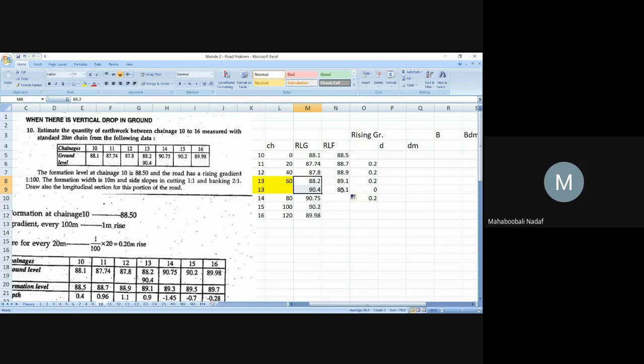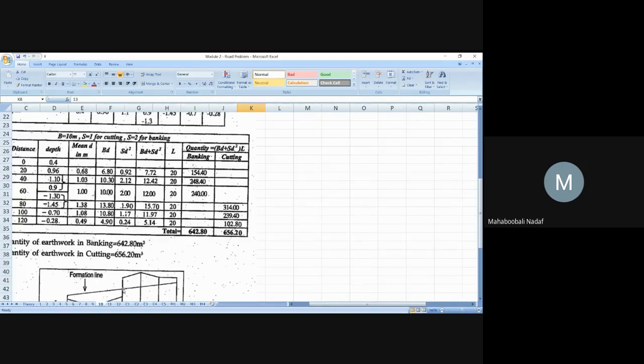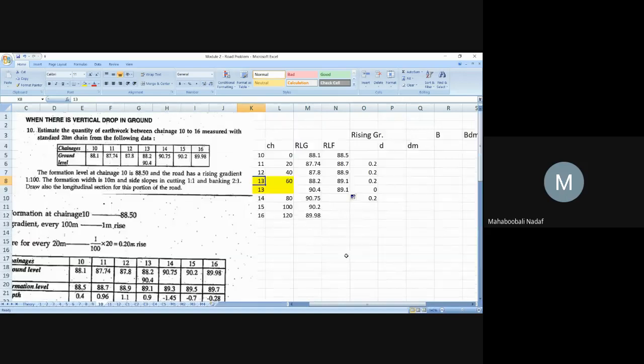That means in RLF, this and this will be same because same chainage. Only RLGs are changing. Okay? So that is why I have added 0 to make the same value. The remaining thing plus 0.2 will be the same.